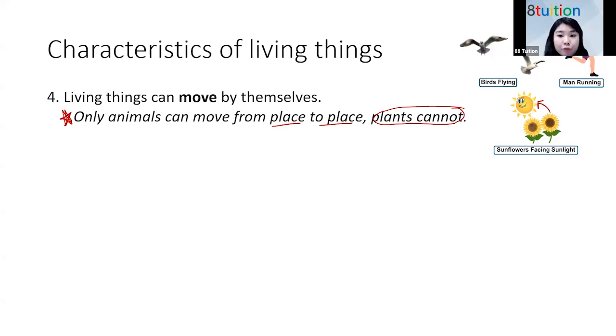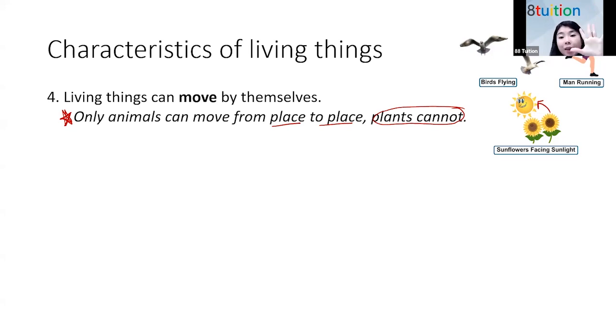So that is considered moving, but its movement is much smaller. So imagine the flower maybe is just facing down, but gradually as you leave it in a room where the light is above, it might tilt upwards. So that is the flower moving upwards, but it cannot move from place to place. Yes, Sam, you have a question? Don't have? Okay, so we're all good. Living things can move by themselves.